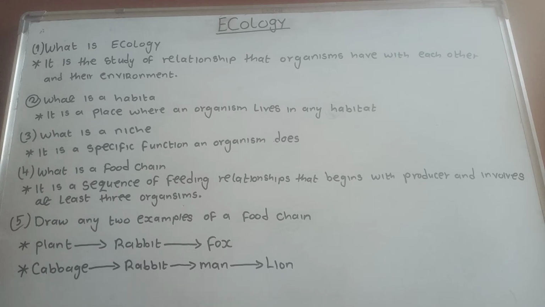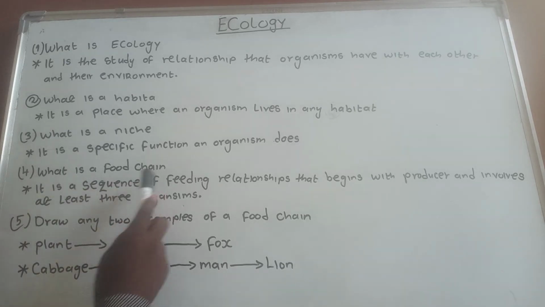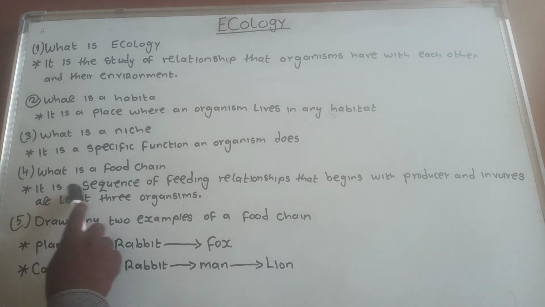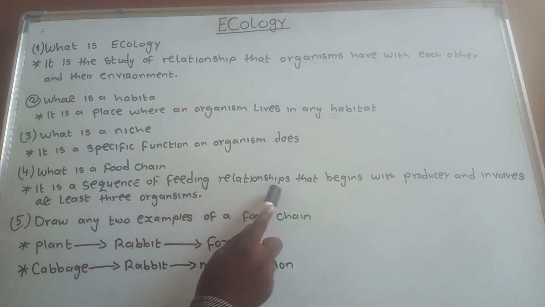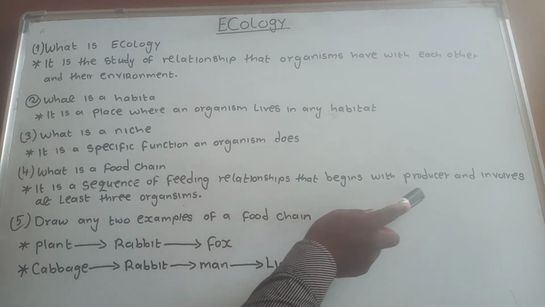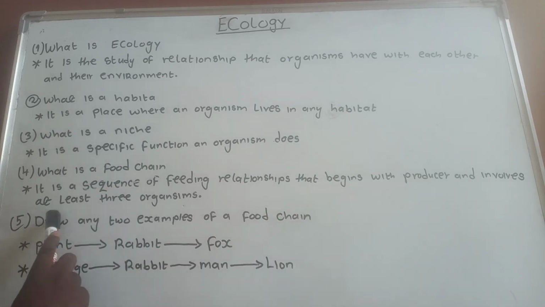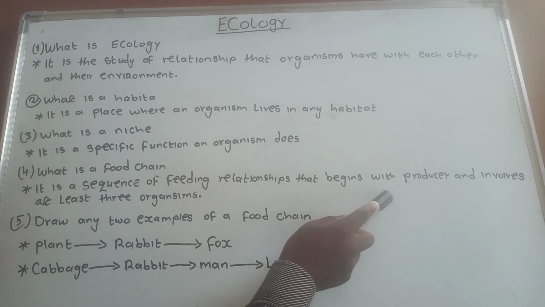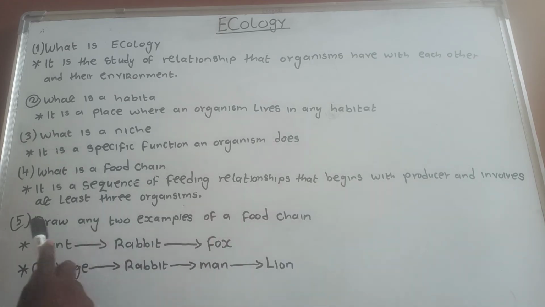Number four reads as, what is a food chain? A food chain is a sequence of feeding relationships that begins with producers and involves at least 3 organisms.